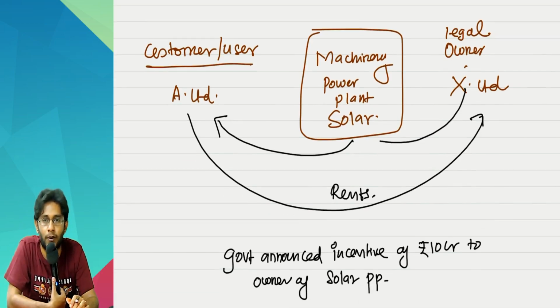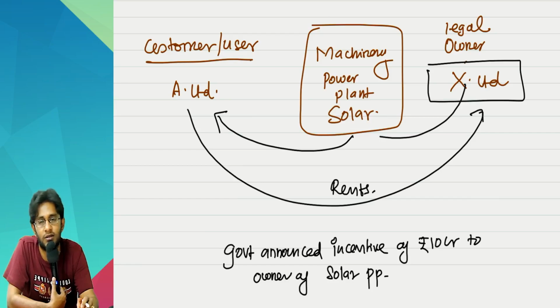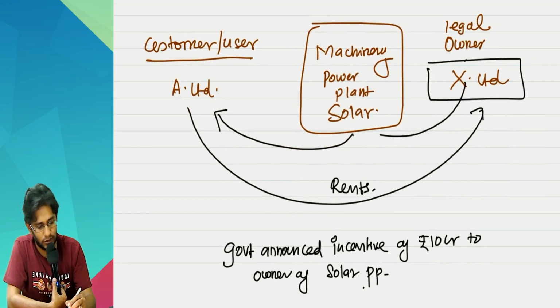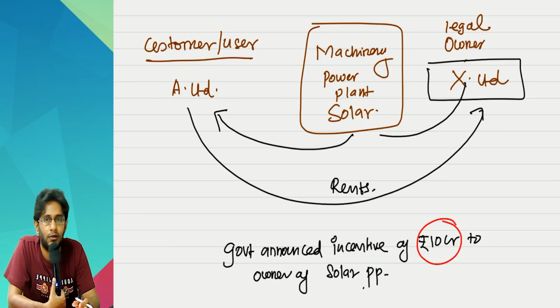Who is the owner of the solar power plant? X Limited. In our drama, is X Limited customer or supplier? Supplier. He is a supplier of the asset to customer A Limited. So tell me, is 10 crore a direct benefit or indirect benefit? Indirect benefit. But what did we just now discuss?